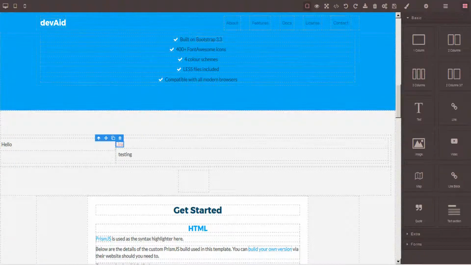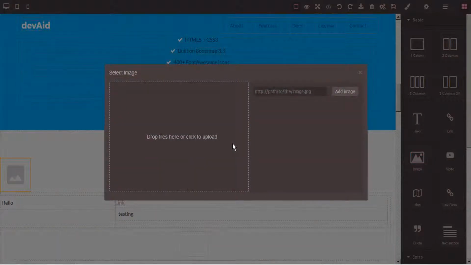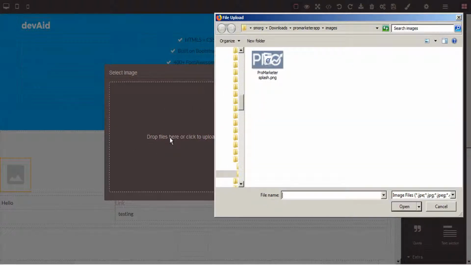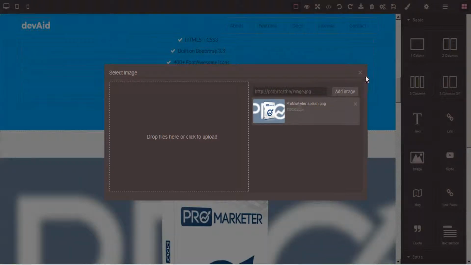Let's see what other functions we have to add here. We can add images. Just drag that over and drop it down. Now we can either drop files here, drag and drop, or click to upload. And upload our files here, and then just select the image that we want.